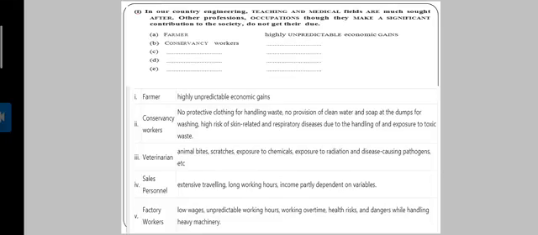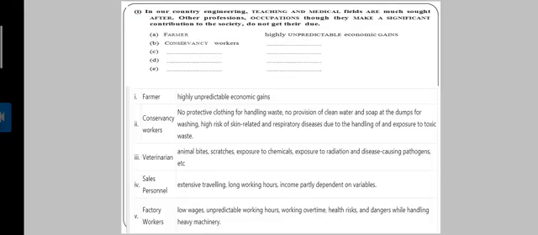Next is conservancy workers. Why do they not get their dues? No protective clothing for handling waste. No provision for clean water and soap at the dump for washing. High risk of skin-related and respiratory diseases due to handling of and exposure to toxic waste. Other one, you can write on your own: veterinarian. That means animal bites, scratches, exposure to chemicals, exposure to radiation and disease-causing pathogens, etc.